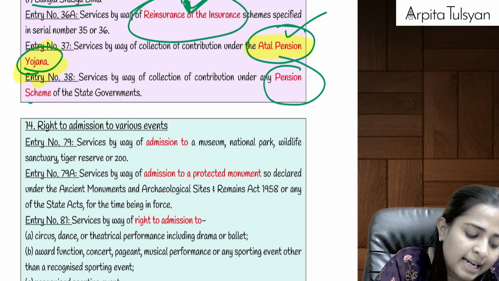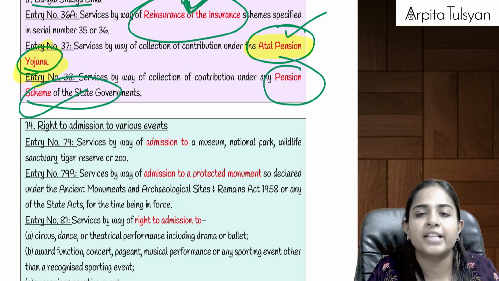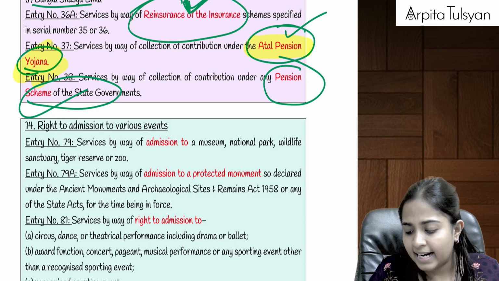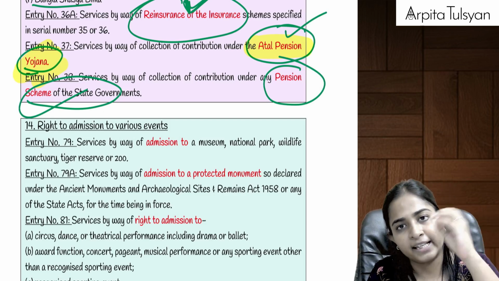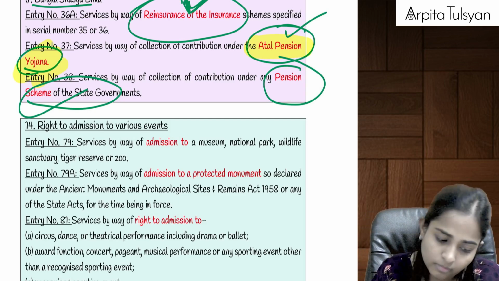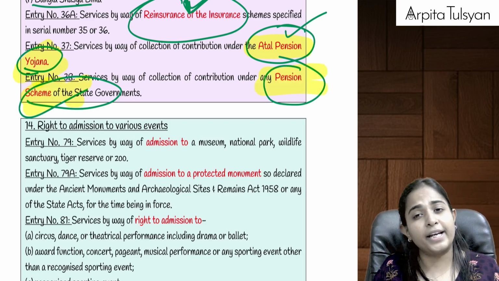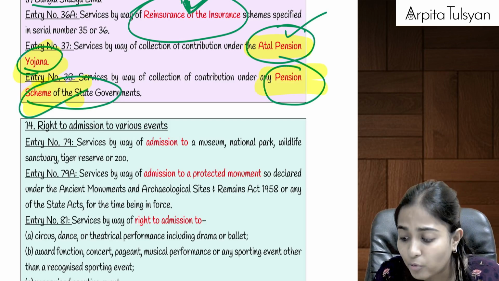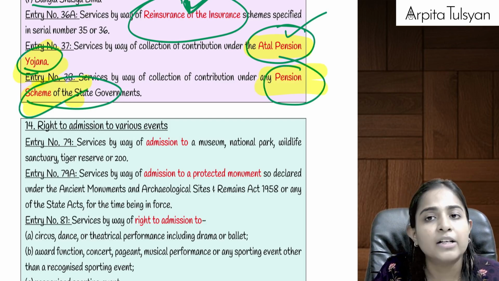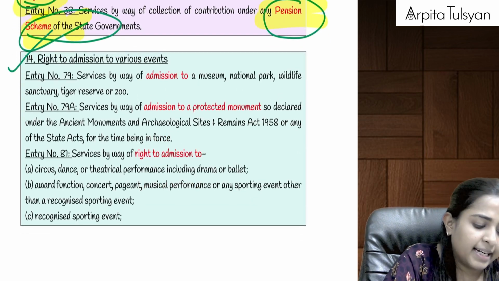And similarly, if you have made a contribution under any pension scheme of the central government, which says that now when you are working, keep on depositing the money so that after your retirement we will give the money back to you, on that also GST is going to be totally exempted. So insurance services, please read it once, and that much will be sufficient. Then let's go to the next point.